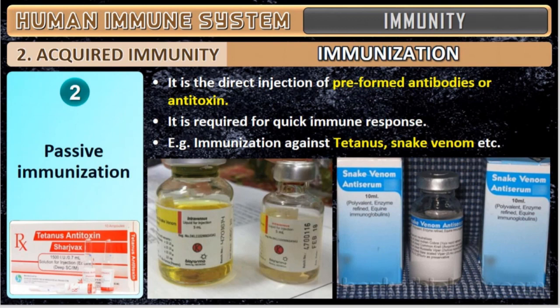Okay. So this is passive immunization. Active means once the injection is given, it will keep working up to your death also. Whereas passive immunization means the direct injection of preformed antibodies or antitoxin. Immediately those antibodies will be given to you and your body will get activated and they will kill the pathogen.